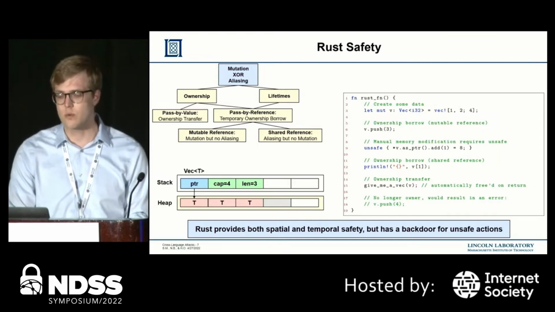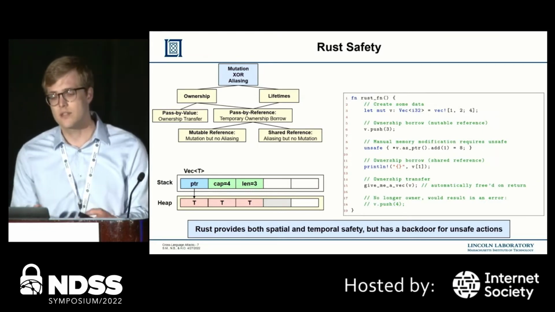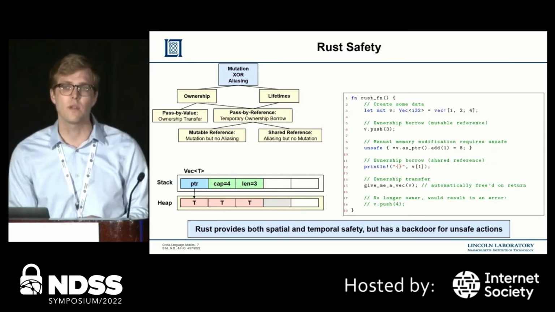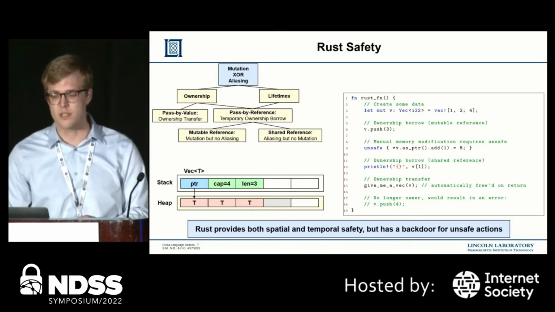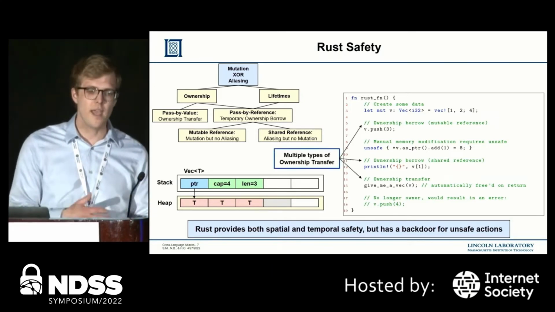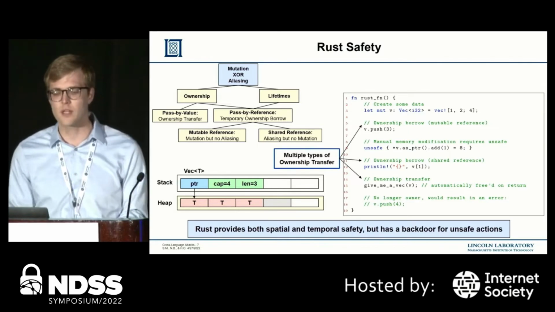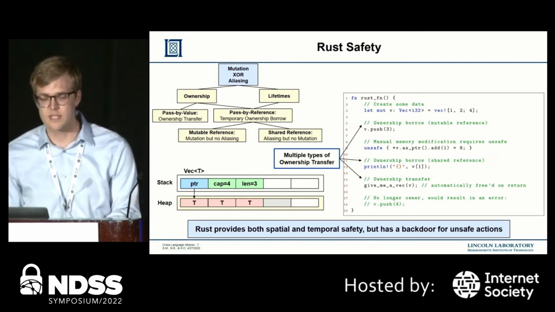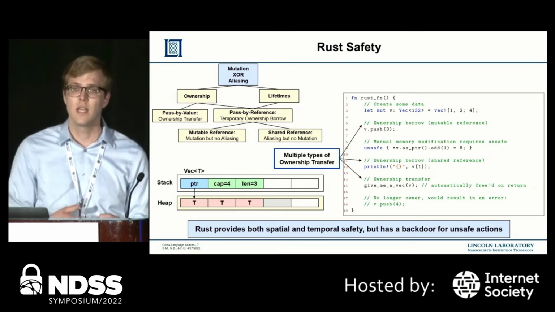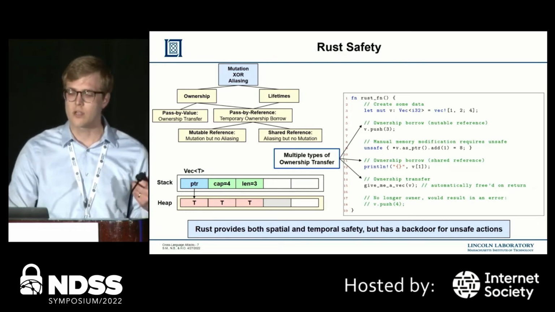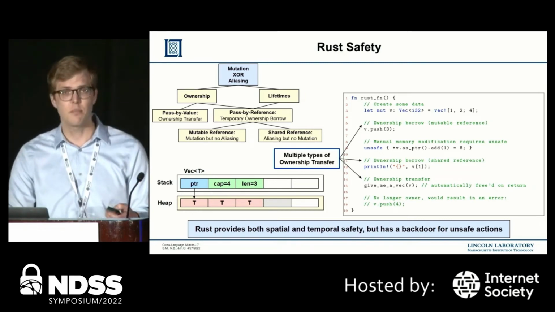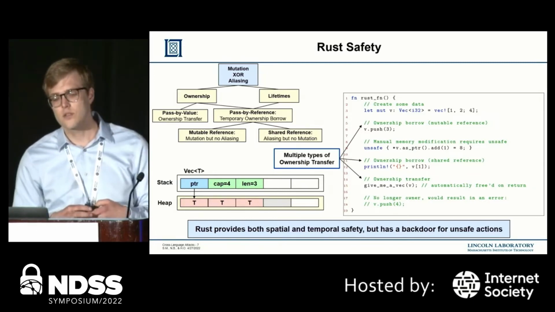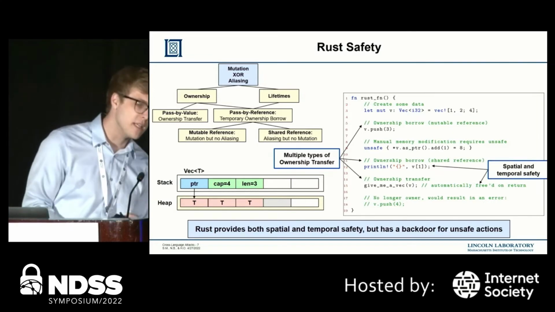Additionally, Rust leverages what are commonly referred to as fat pointers that associate metadata with data to prevent spatial errors, as seen below with the vector type Vec in Rust. On the right, we can see a simple Rust program that creates a Vec, borrows the data to other functions, both through mutable and shared references, and finally transfers the ownership to another function. After the ownership transfer, Rust can no longer borrow or use this data. So for example, line 18 would cause a compiler error in the program.